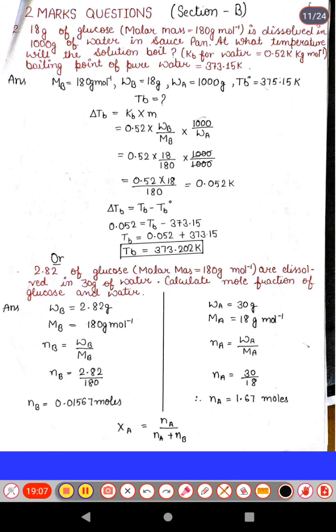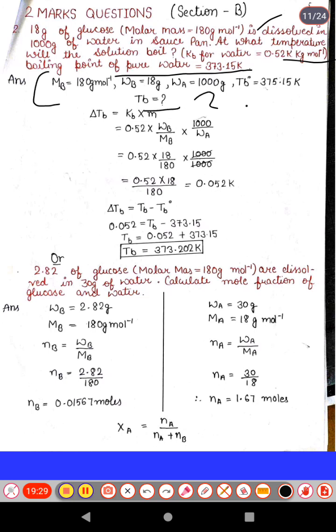First and most important question: 18 gram of glucose having molar mass 180 is dissolved in 1000 gram of water in a saucepan. At what temperature will the solution boil? Kb for water is given as 0.52 Kelvin kg per mole, and the boiling point of pure water is 373.15 Kelvin. So first write down the given statement and calculate the